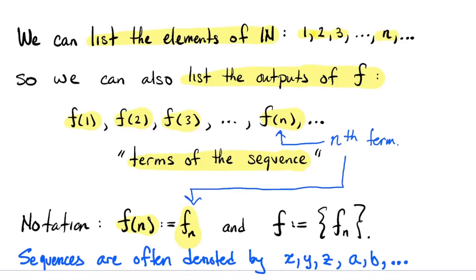by f sub n. The entire sequence itself, remember we said the sequence is the function, typically we denote by just writing an expression for the nth term inside of these set braces. So it's a little bit of a notational abuse here because a sequence is not a set, it's a function. But typically we blur the distinction between the sequence and its terms. Its terms are this ordered list, which we can always think of as a set of the outputs. And so that's at least my justification for why we use that notation.